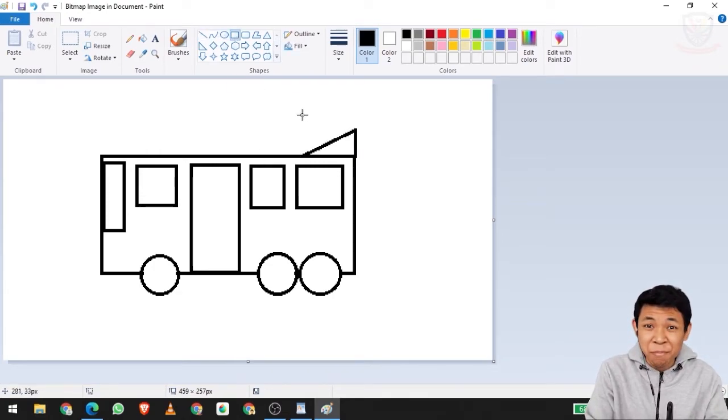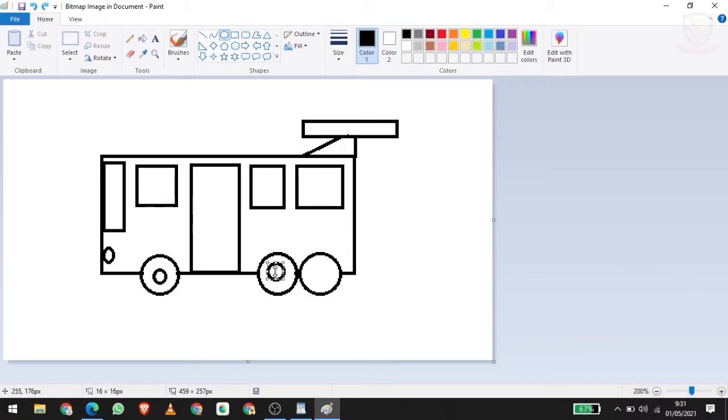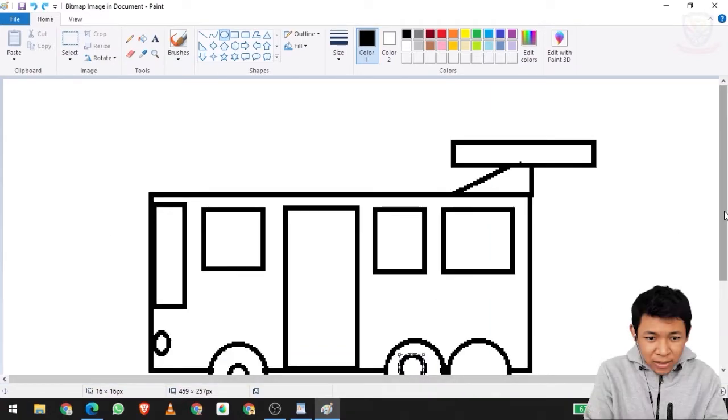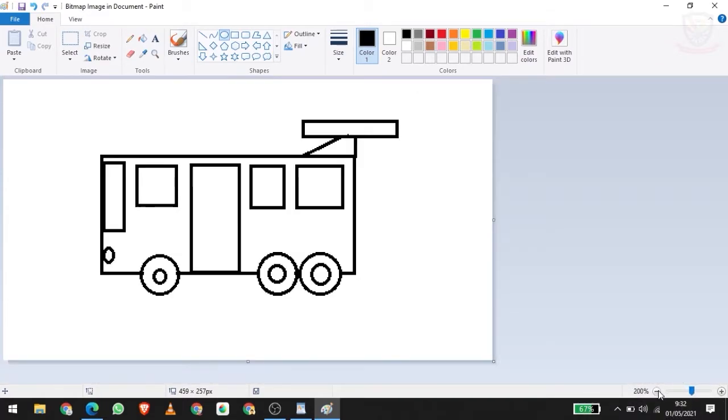Looks like a racing bus. And then, the lamp. Alright, inside the wheel. We need to do this one carefully. I think I'm going to zoom in because I still can't move it. Alright, there it is. Now I can move it. Okay, zoom out.